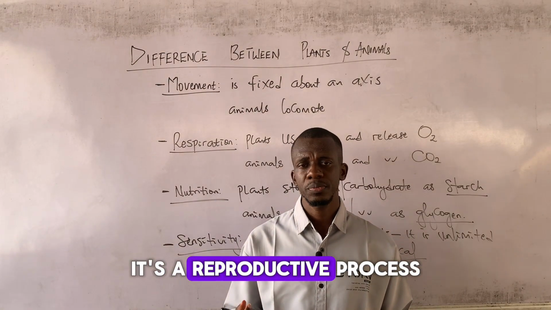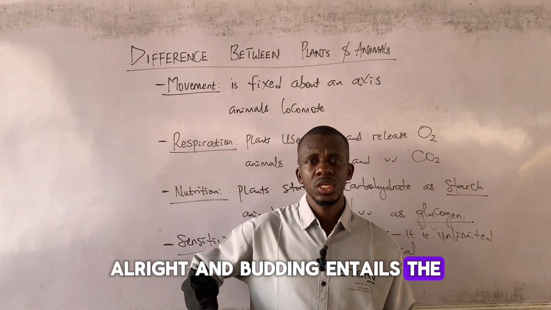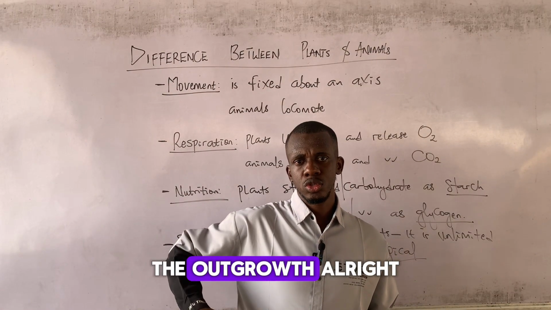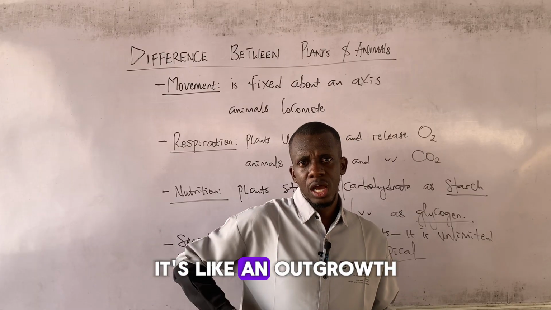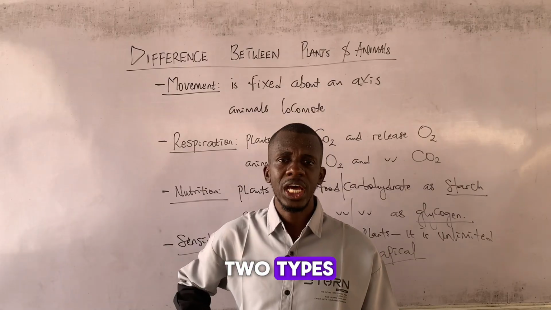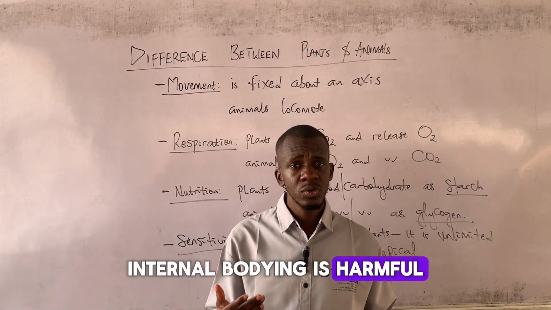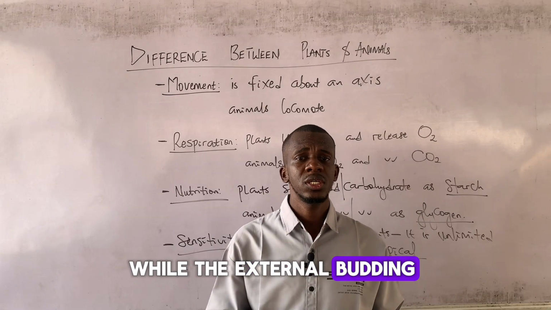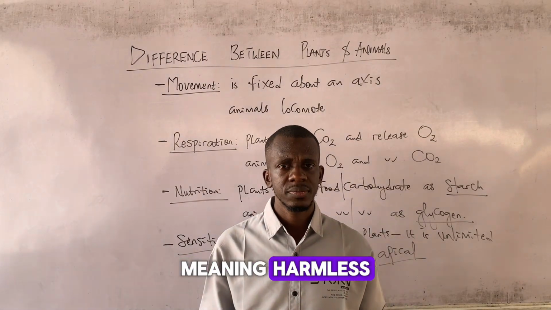It's a reproductive process, and budding entails the outgrowth of the offspring. It's like an outgrowth called the bud. And budding is of two types: the internal budding and the external budding. Internal budding is harmful, while the external budding is usually harmless.